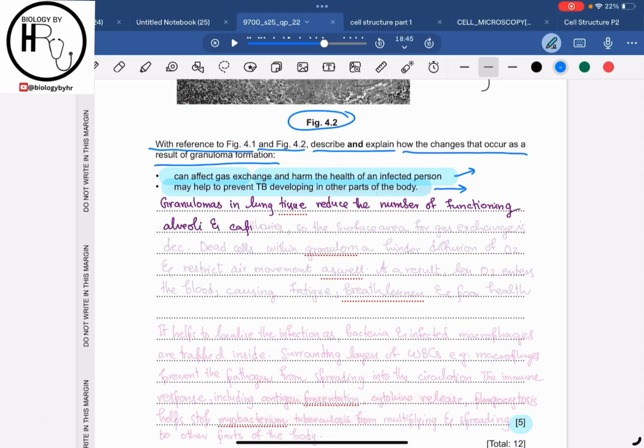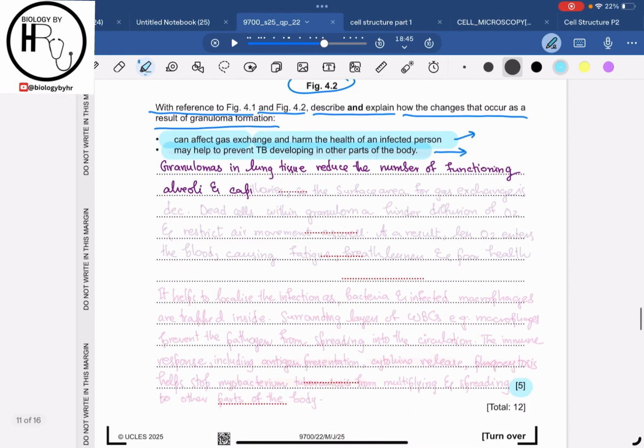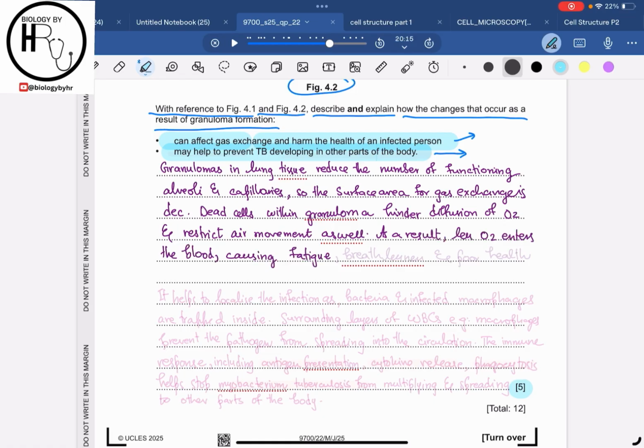So we can answer this question in a way that the granulomas in the lung tissue, what do they do basically? The granulomas are forming clusters of dead cells and infected cells around the lung tissue. They are reducing the number of functioning alveoli and capillaries, right? And if the alveoli and capillaries are reduced, because they are the main region for gas exchange, the surface area for gas exchange is also decreased. Dead cells within the granuloma hinder the diffusion of oxygen and restrict the air movement as well. As a result, less oxygen enters the blood, causing fatigue, breathlessness, and poor health, right?